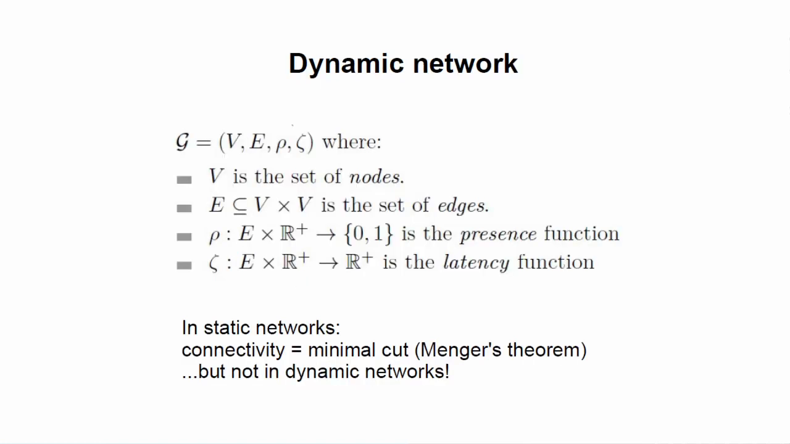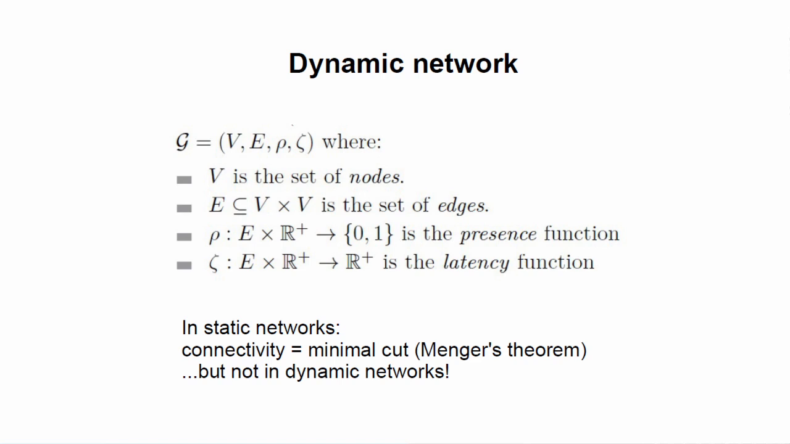So this result was later generalized to dynamic networks, that is, networks where the topology can change with time. So the model of dynamic graph is the following, which is very standard and general. So there is a presence function, indicating whether or not a communication channel between two given nodes is present at a given time t. And there is also a latency function that gives an upper bound on the time necessary for a message to cross a given communication channel.